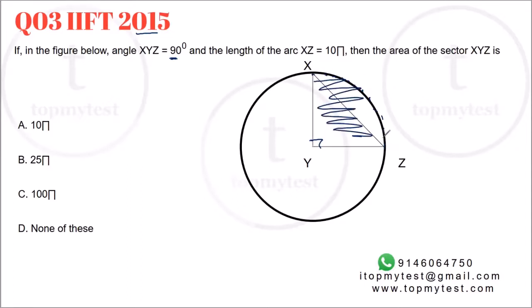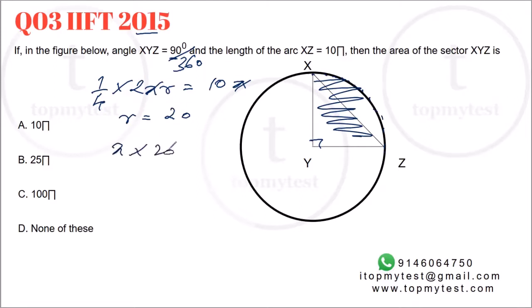Now the length of the arc is 10 pi, which means 1/4. This is 90 degrees, so 90 by 360 is 1/4. So 1/4 of the full circumference is 10 pi, which means we can find the radius. Radius should be 20. Now area of the full circle with radius 20 will be pi into 20 square, which is 400 pi. But I need only 1/4 of the sector, so divided by 4 will be 100 pi. Option C, under 2 minutes in an exam situation.